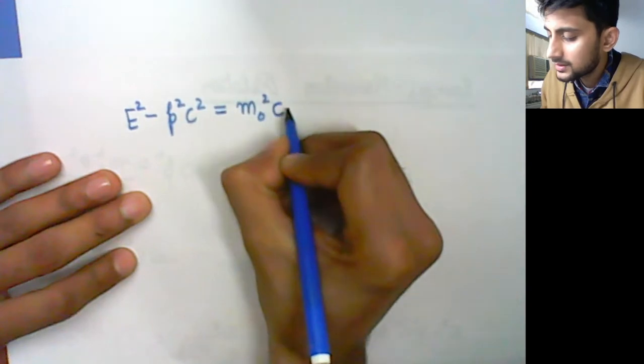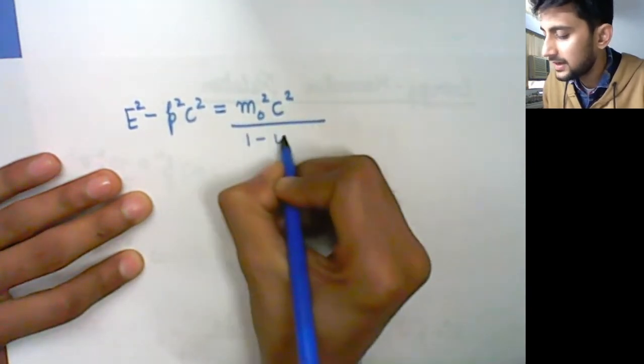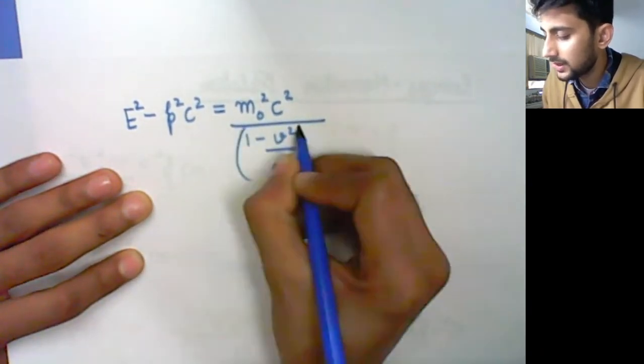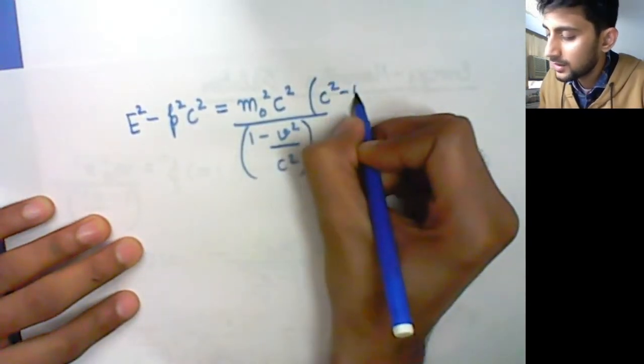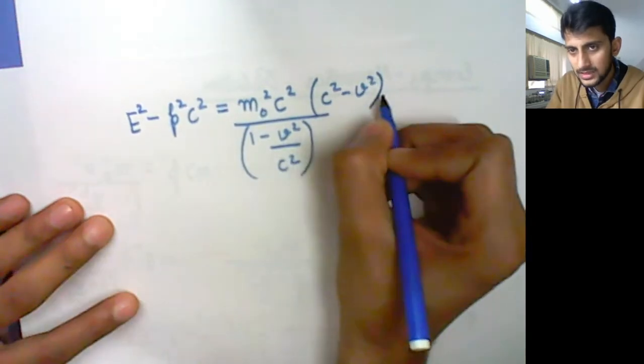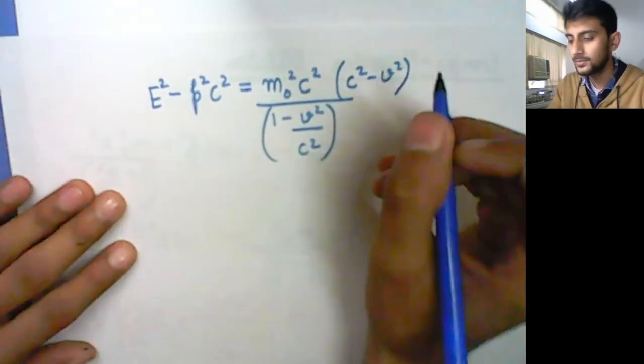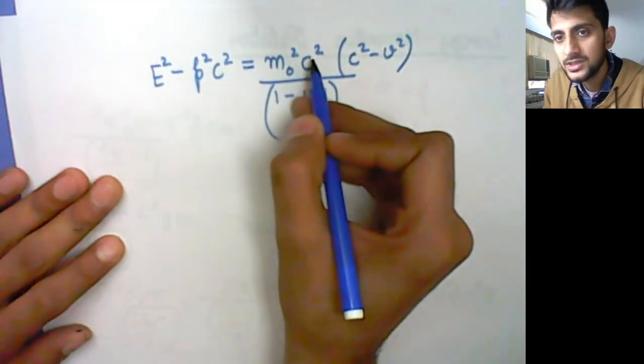m naught square c square upon 1 minus v square upon c square, और साथ ही हमारे पास है c square minus v square. अब इस इक्वेशन में यहाँ से if I take c square common, तो c square इससे मल्टीप्लाई होकर c की पावर 4 हो जाएगा.